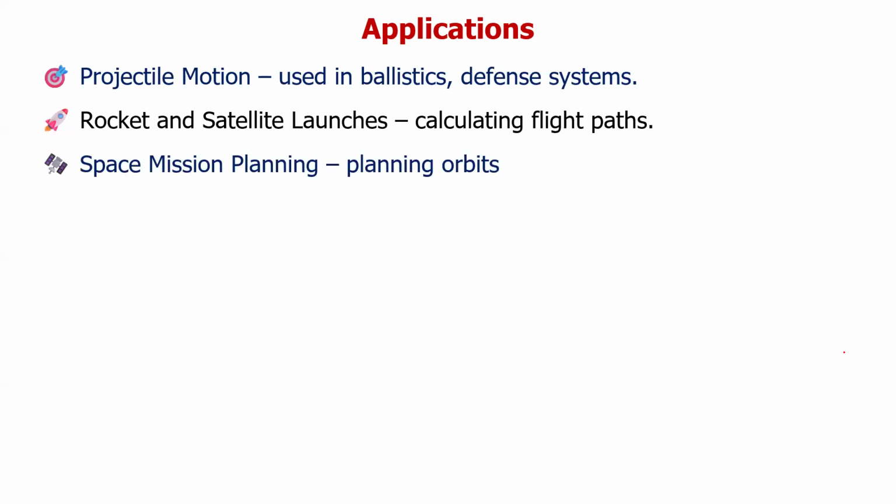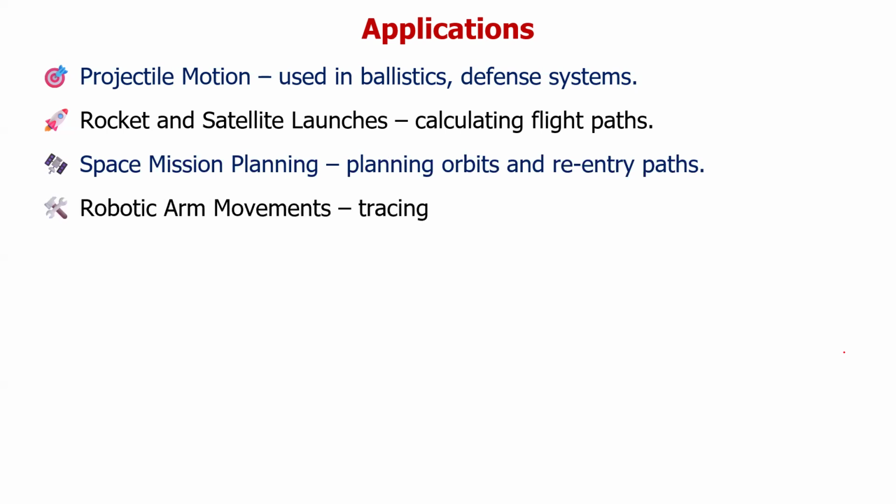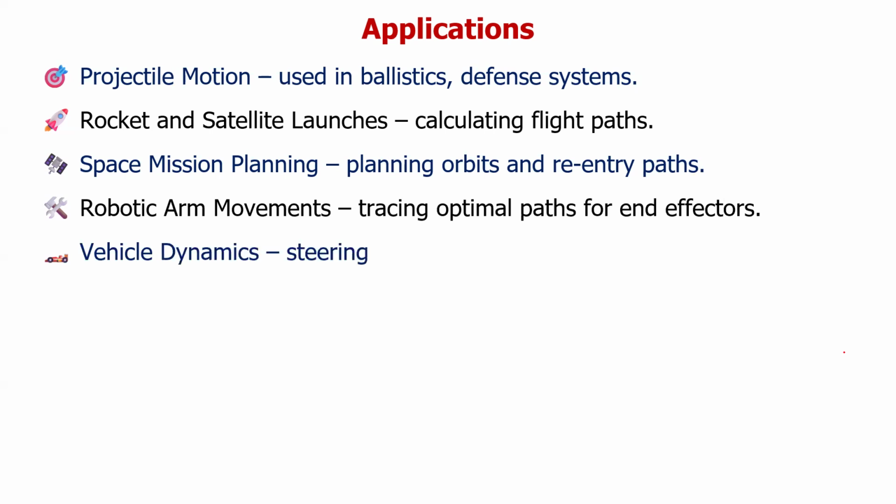Space mission planning, for planning orbits and re-entry paths. Robotic arm movements, tracing optimal paths for end effectors. Vehicle dynamics, steering and path tracking in autonomous vehicles.